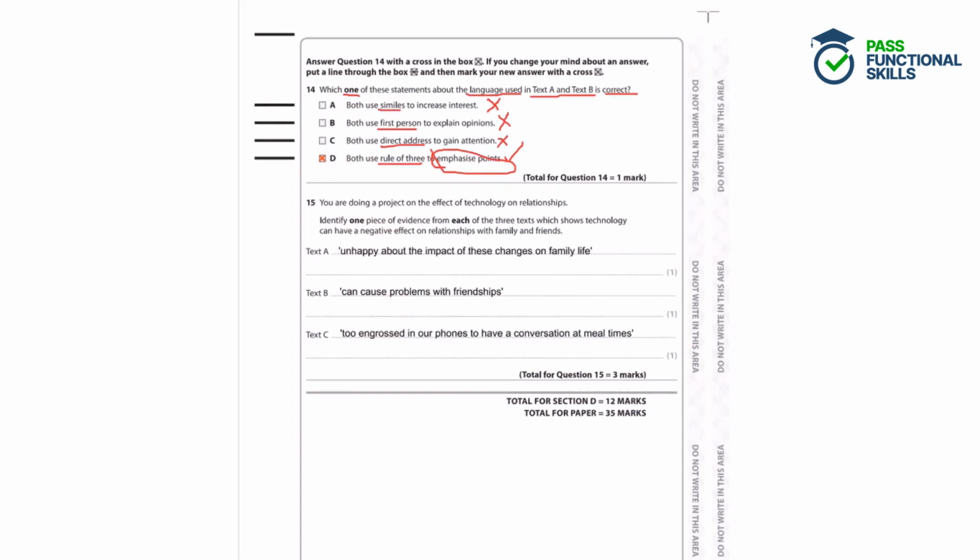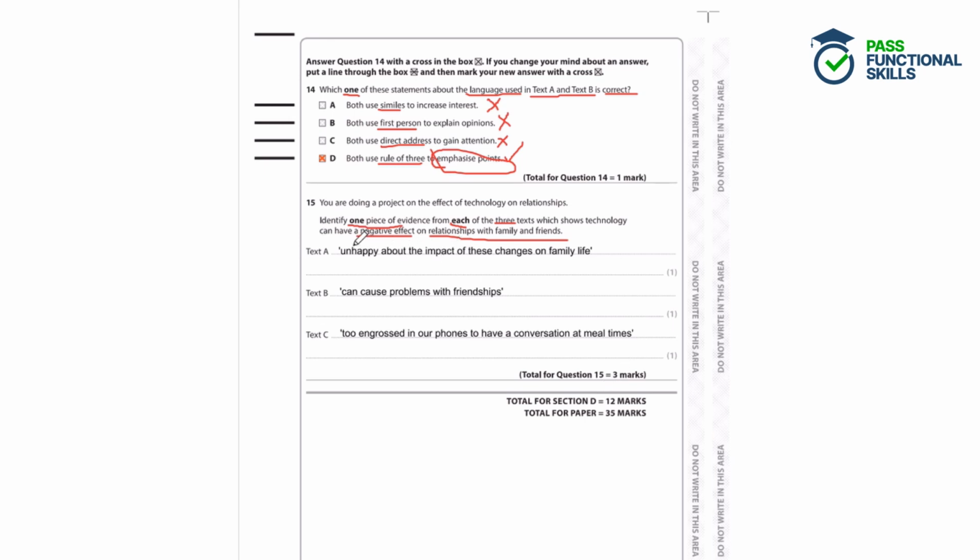Question 15. You are doing a project on the effect of technology on relationships. Identify one piece of evidence from each of the 3 texts which shows technology can have a negative effect on relationships with family and friends. So here we're looking for a piece of evidence from each text. So 3 pieces of evidence overall, one from text A, one from B and one from C, which shows that technology can have a negative effect on relationships with family and friends. So only looking at negative effects, downsides, bad things on relationships with family and friends specifically.